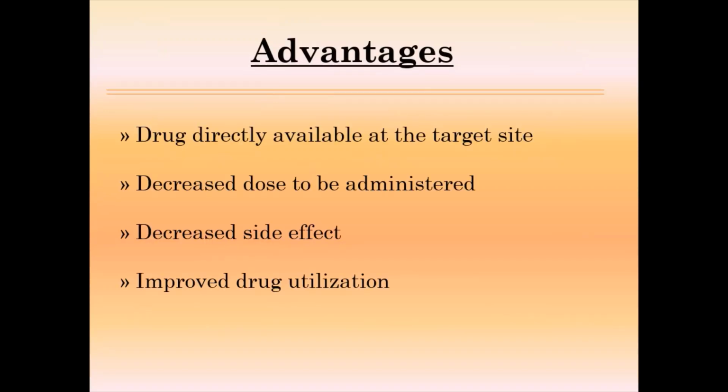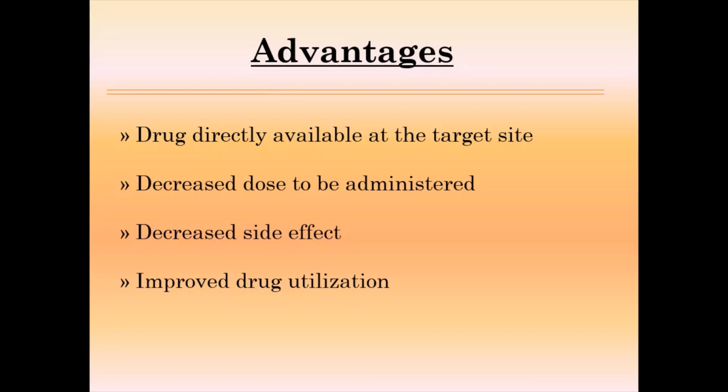Now if we talk about the advantages, the drug is directly available at the target site, so ultimately wastage of drug can be minimized. Decrease the dose to be administered: if the wastage decreases, we can decrease the dose, decrease the side effects associated with the high dose, and improve the drug utilization. How? Suppose, for example, any drug molecule is used for the treatment of ulcerative colitis. Now the drug's conventional formulation is given.